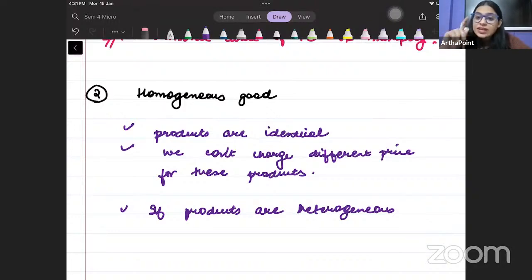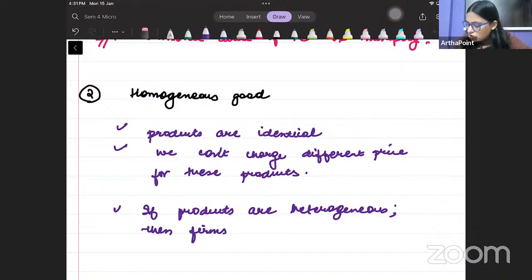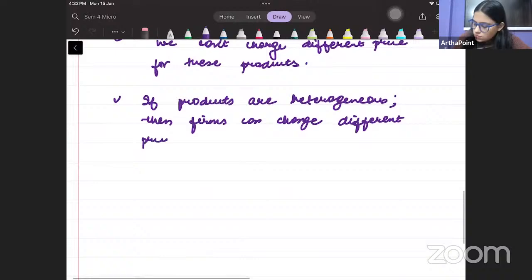So we can say that if the product is heterogeneous, for example, pizza by Domino's and Pizza Hut, it's not the same, na? So they are charging different price for it. Then firms can charge different price for their product.